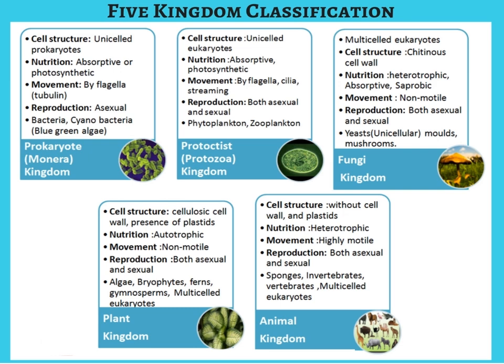In prokaryotic unicellular organisms, the division of labor was primitive type. Here in protozoans, the division of labor has moved further.